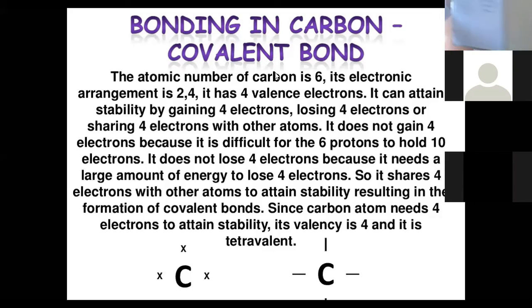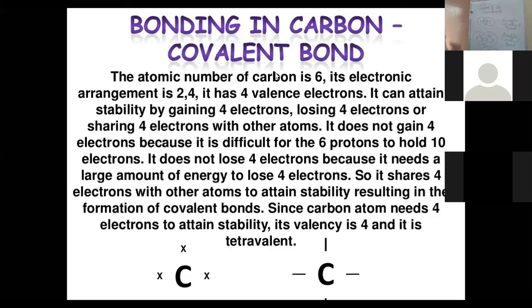One is called a single covalent bond, one we call a double covalent bond, and one we call a triple covalent bond, where three pairs of electrons are shared between the two. So there are three types of covalent bonds: single bond, double bond, and triple bond.